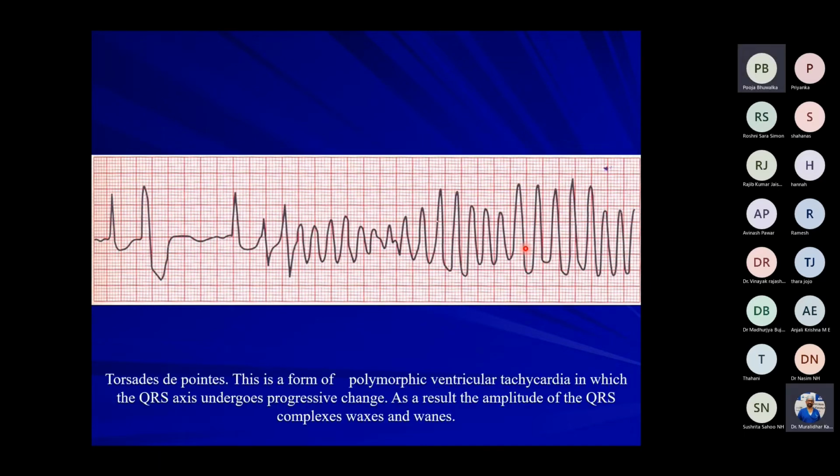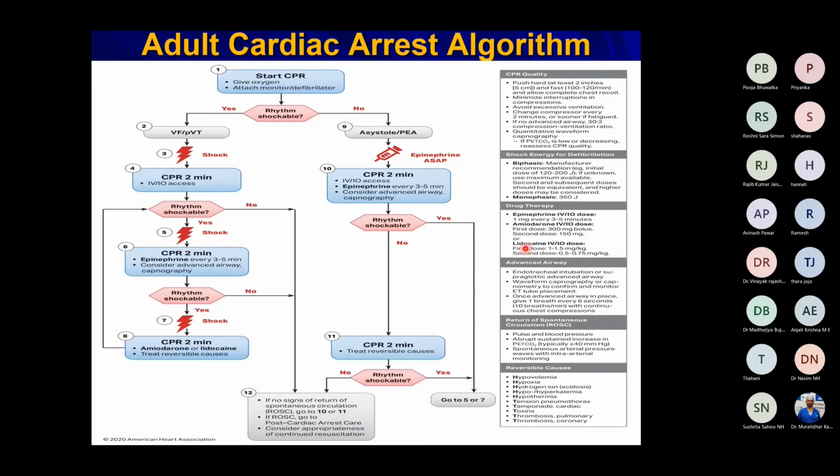Coming to the treatment of pulseless VT or ventricular fibrillation, you have to start CPR immediately, and it's a shockable rhythm. You have to give DC shock, 120 to 200 joules if it is biphasic, 360 joules if it is monophasic, and start CPR.